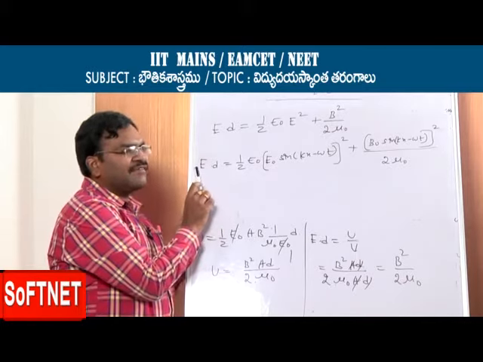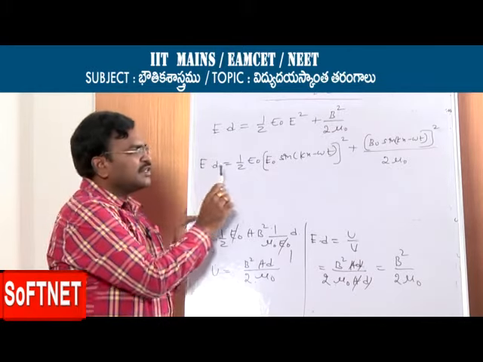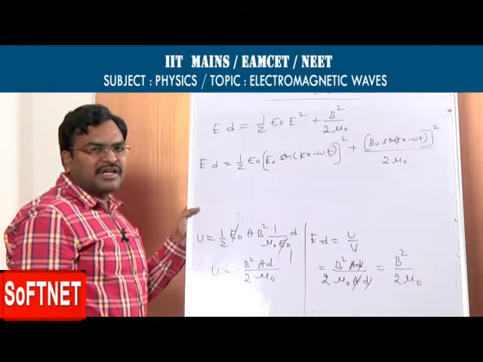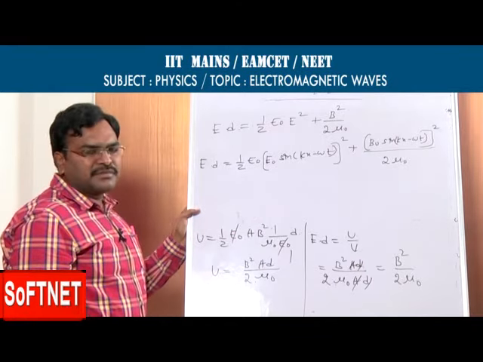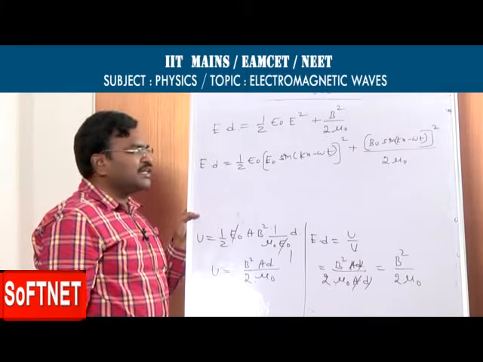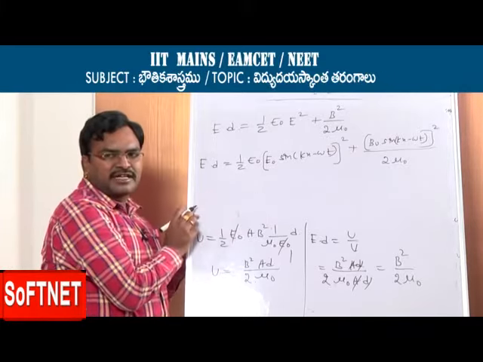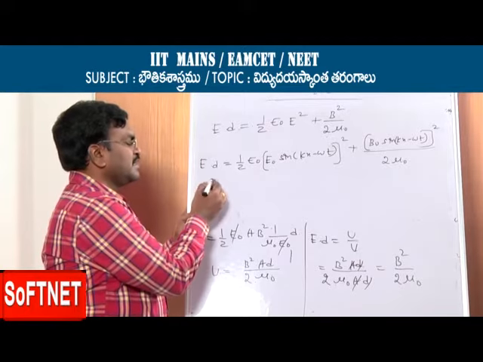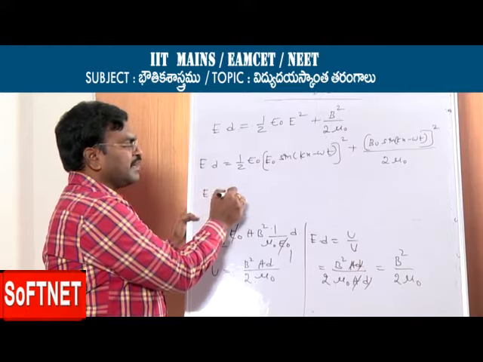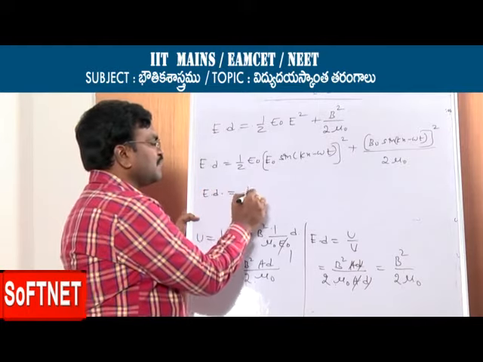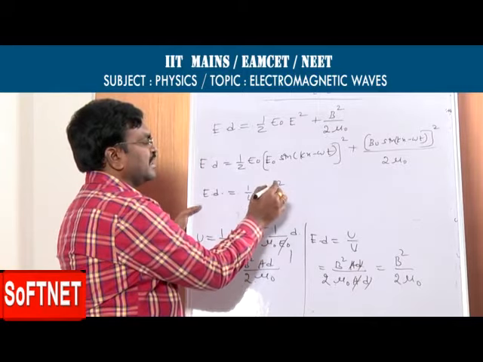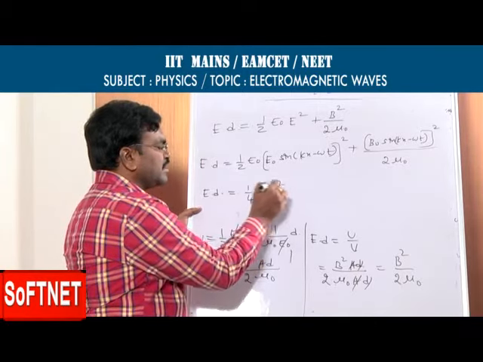So we take average energy density. Average value of sine square is 1 by 2. The minimum value of sine is 0, maximum value is 1, so the average value we are taking is 1 by 2. On this basis, energy density of electromagnetic wave due to electric field becomes 1 by 4 epsilon 0 into E naught square.